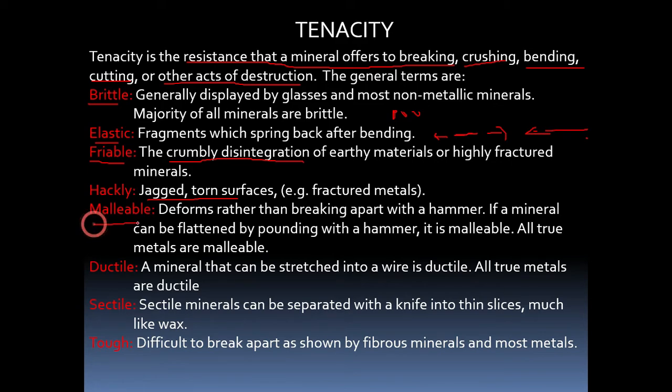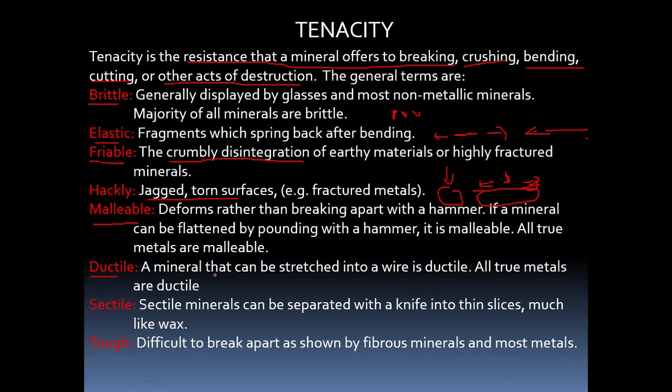Then malleable. Malleable means when you apply pressure on some minerals, they don't break. They get flattened. Suppose this is a mineral. When you apply the pressure, it doesn't break, but it flattens and spreads like dough. When you apply pressure on dough, what will happen? It becomes flattened. So this property is nothing but malleable.